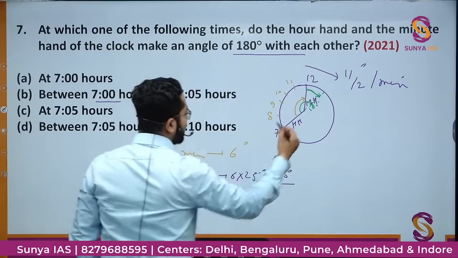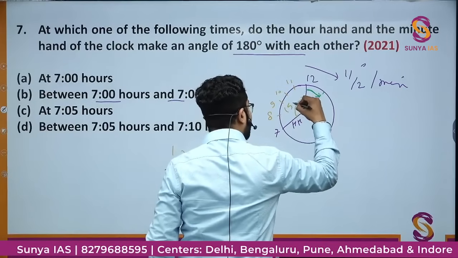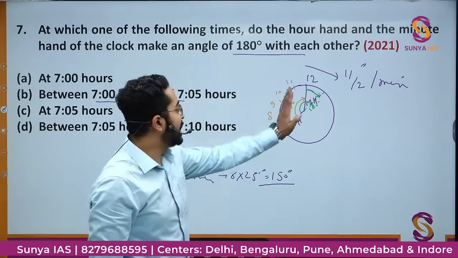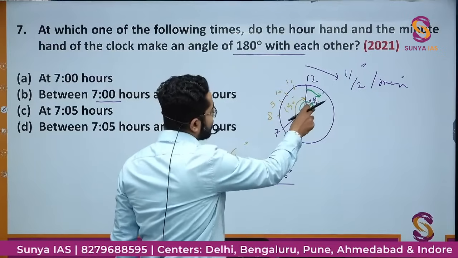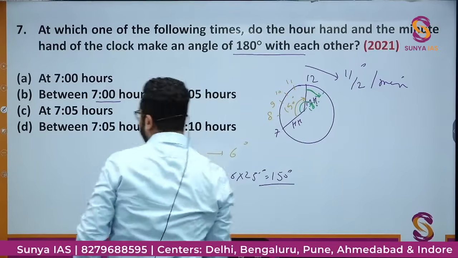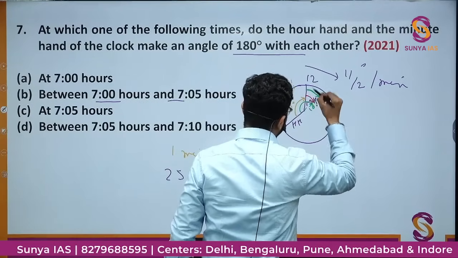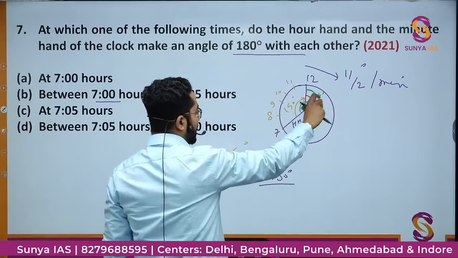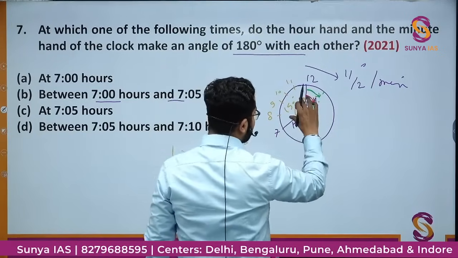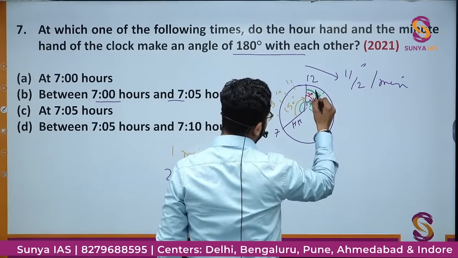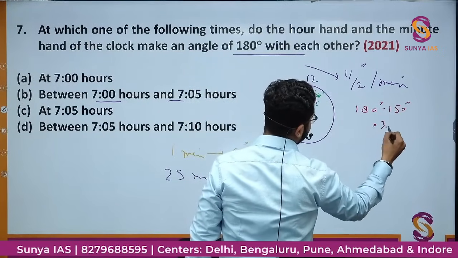So this angle is 150 degree. Already the minute hand is making 150 degree with the hour hand. Total it has to make 180. That means the minute hand needs to move this angle more, so that the angle between hour hand and minute hand will be 180 degree. So this is 150, then this would be 30 degree. 180 minus 150, that is 30 degree.